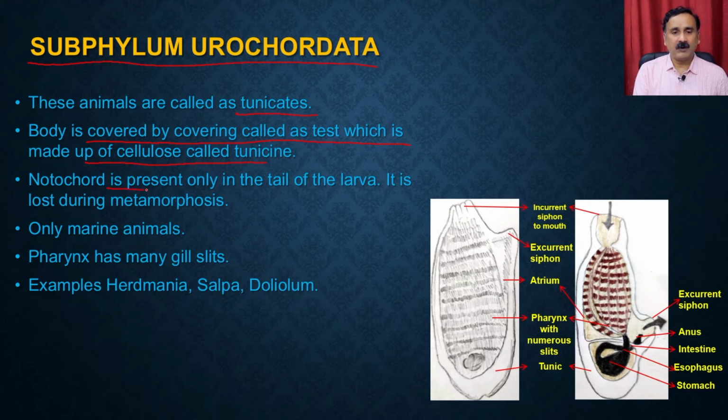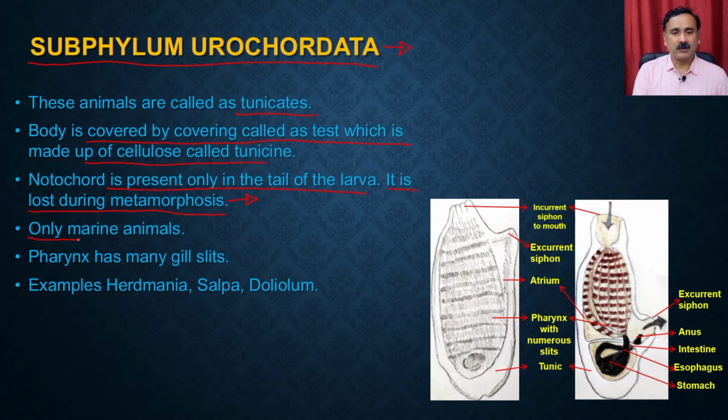The notochord is present only in the tail of the larva. It is lost during the metamorphosis. So this is an example where the notochord is not present in the adult. It is only present very briefly in the tail of the larva, and it is lost during the metamorphosis, which means when the larva is developing into the adult, the tail is going to be lost.